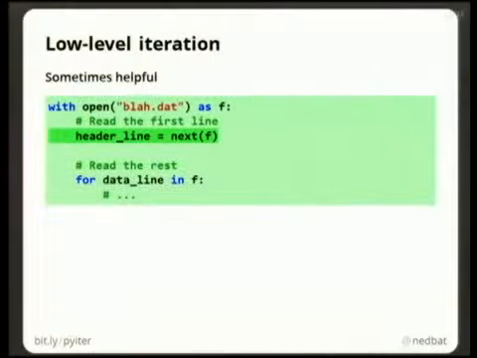So for example, in that code where I used next on the file, technically, if I use an empty file here, I'll actually get a StopIteration exception when I try that because there is no next value. So you might have to watch out for that if you're using the next function. It turns out the next function also has a second optional argument, which is the value to return if there actually isn't another value. So you can avoid the StopIteration if you're doing that.